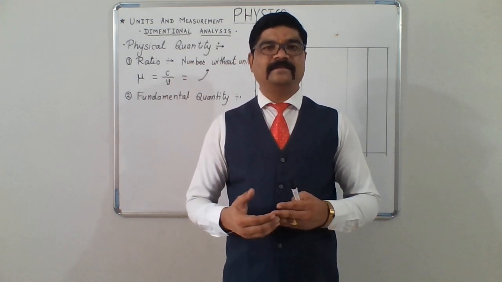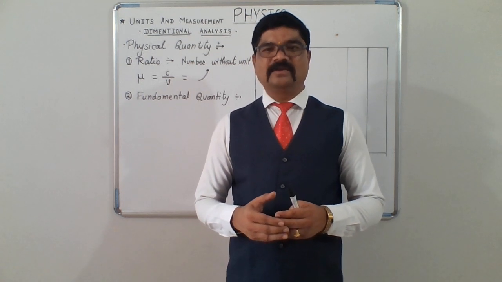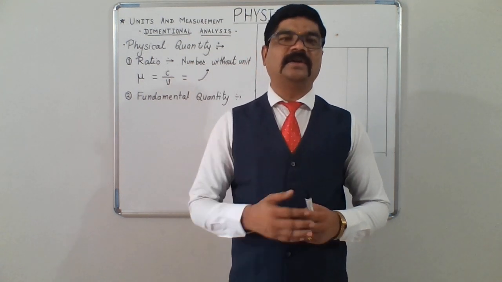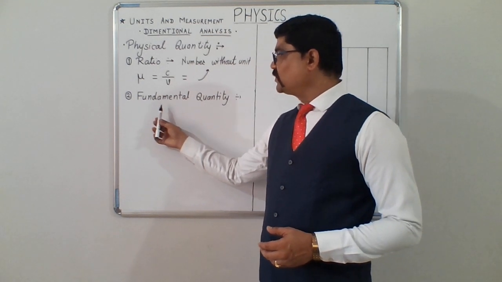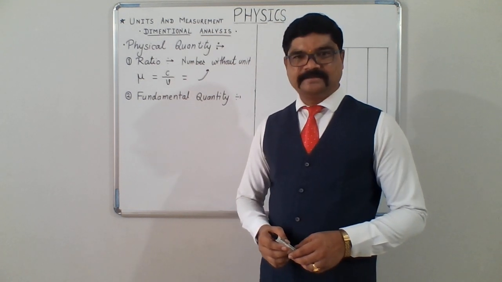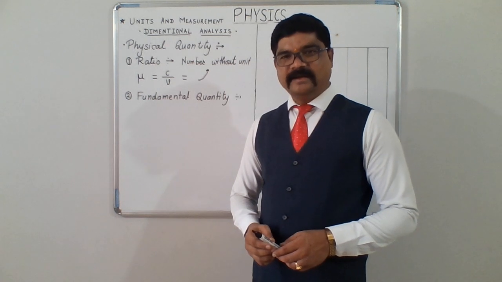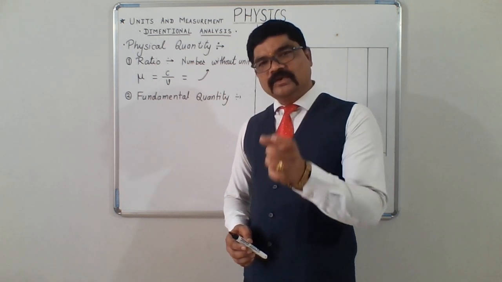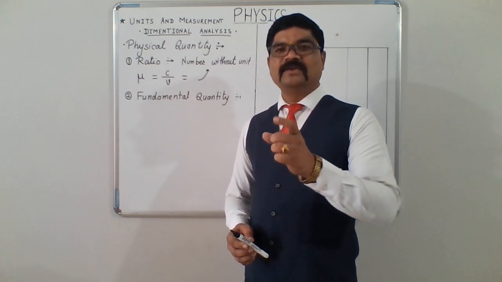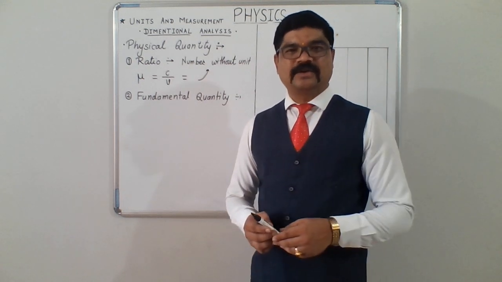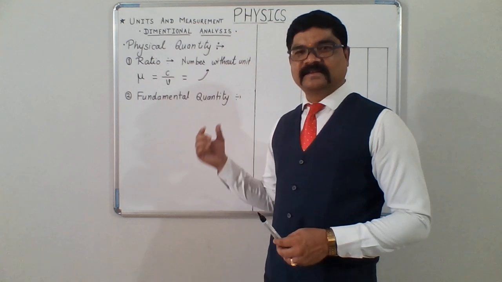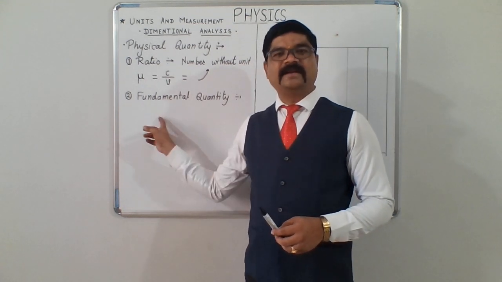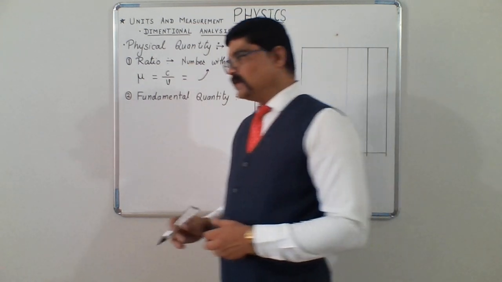To express them, to describe them, we do not need to depend on other quantities. Such quantities are called fundamental quantities. Let me explain it once again. Those quantities which do not depend on other quantities for their full description are called fundamental quantities.